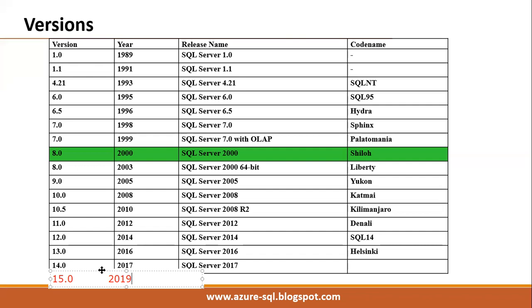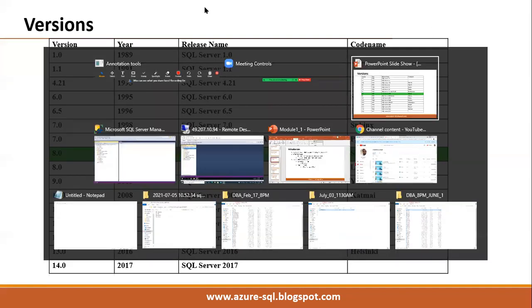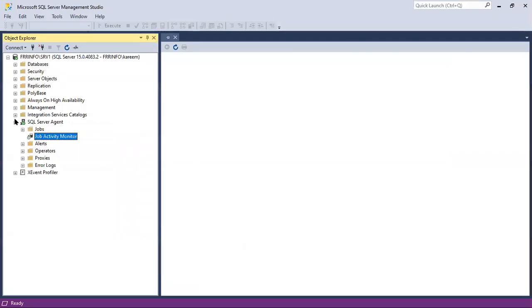We also work with old versions, because not all clients upgrade to the latest version. They still want to continue with old versions.